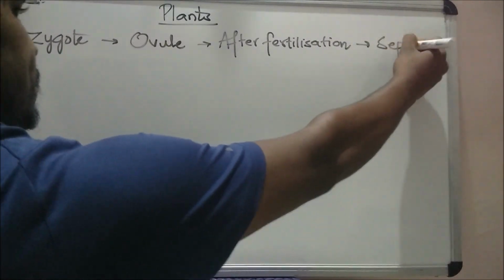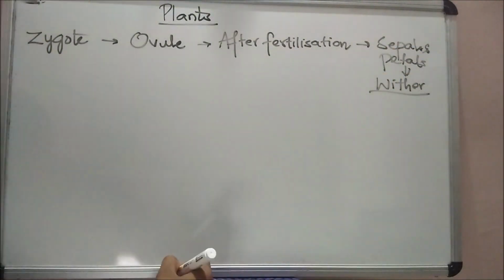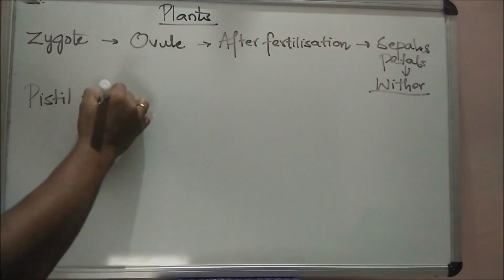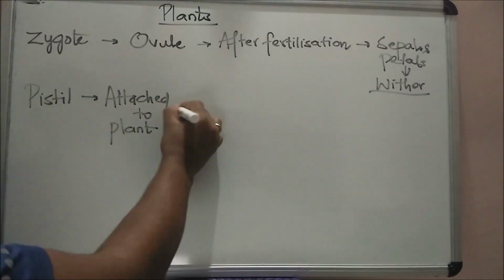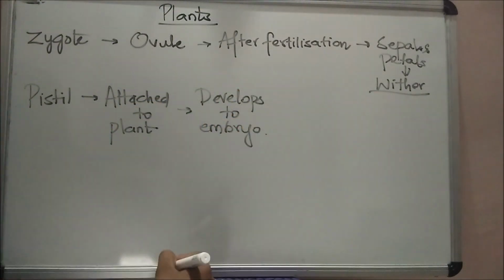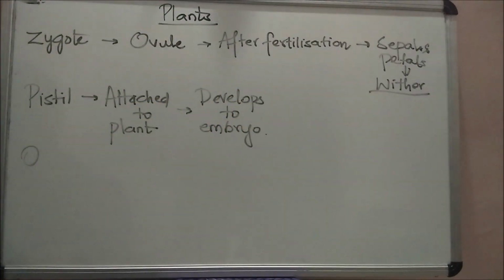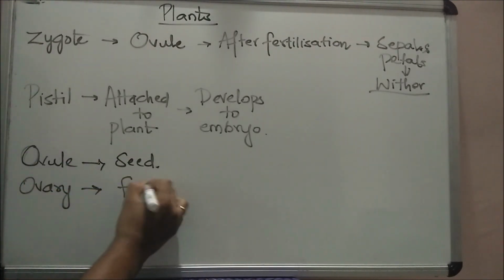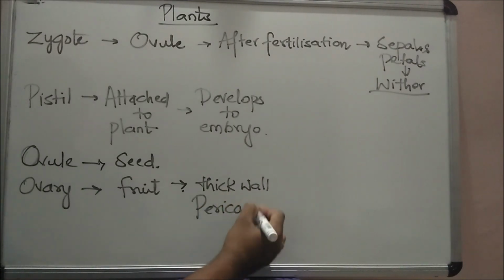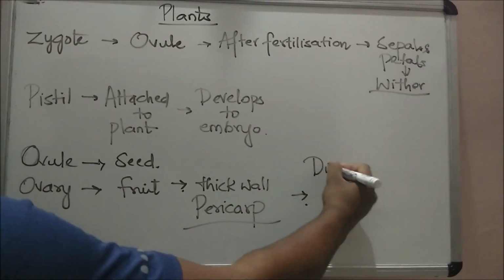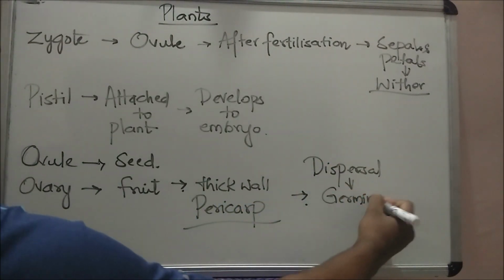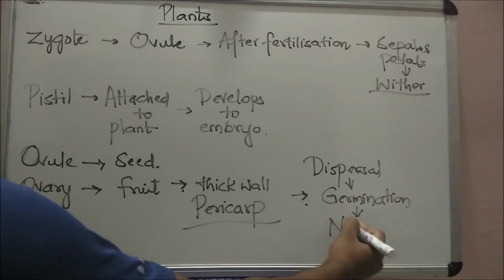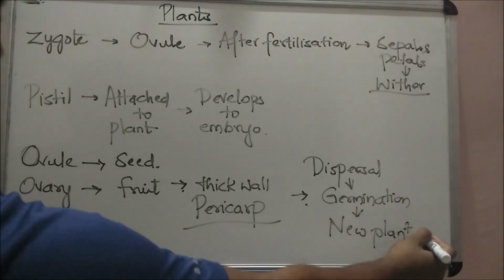After fertilization, the sepals, petals and stamens of the flower wither and fall off. The pistil, however, remains attached to the plant. The zygote develops into the embryo and the ovule develops into the seed. The ovary develops into the fruit, which develops a thick wall called the pericarp, protective in function. After dispersal, seeds germinate under favorable conditions to produce new plants.